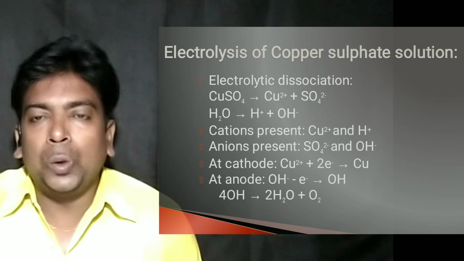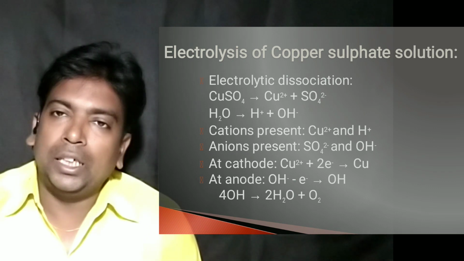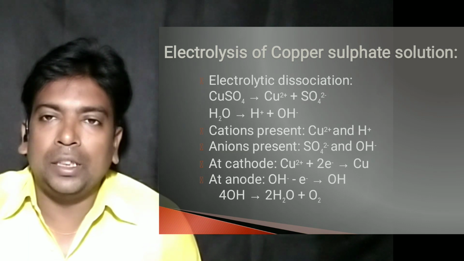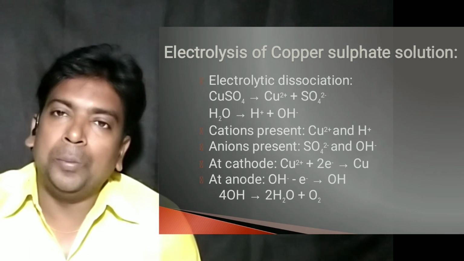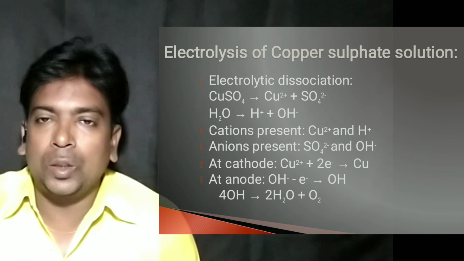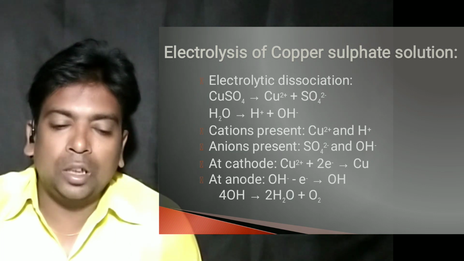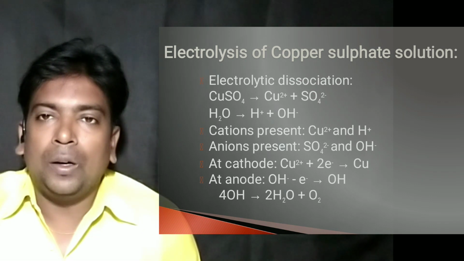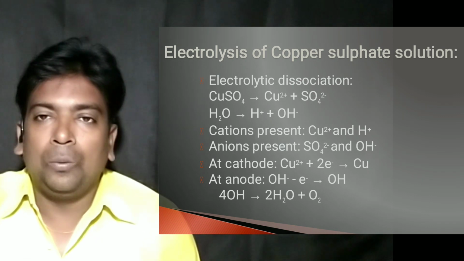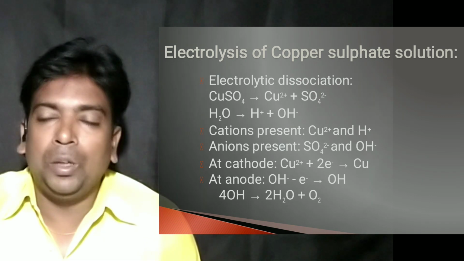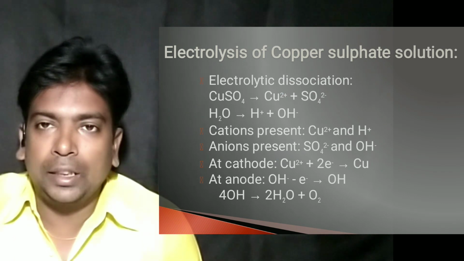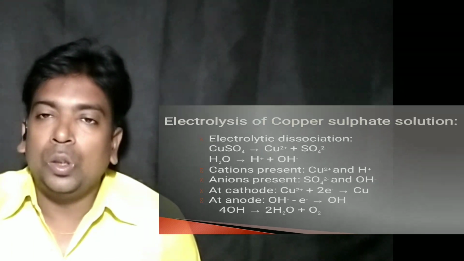At the anode, both hydroxide and sulfate ions will migrate towards the anode, but preferentially hydroxide ion will be discharged. You can see here hydroxide ion, by giving up 1 electron, gives OH, which is not stable and undergoes a secondary chemical change. 4 OH will combine and give 2 water molecules and 1 oxygen molecule. So oxygen is the final product at the anode.